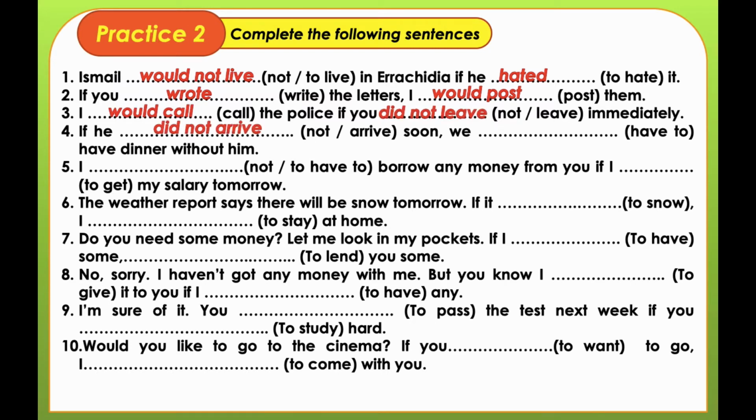Number 4, if he didn't arrive soon, we would have to have dinner without him. 5, I would not have to borrow any money from you if I got my salary tomorrow. The weather report says there will be snow, so if it snowed, we would stay at home. Here, I will talk as, let's say, an English speaker. They believe that what is said in the weather report is true. That's why they use this kind of impossibility in the present.